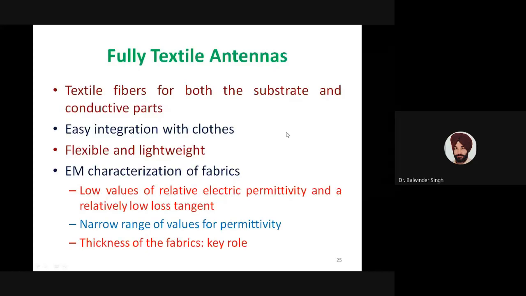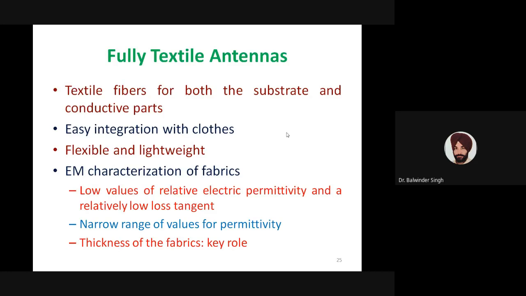These antennas also result in antennas which are very flexible and lightweight. But when we say fully textile antennas, both the parts are implemented using textile, so we need accurate EM characterization of the fabric being used for the substrate or for the conducting part.